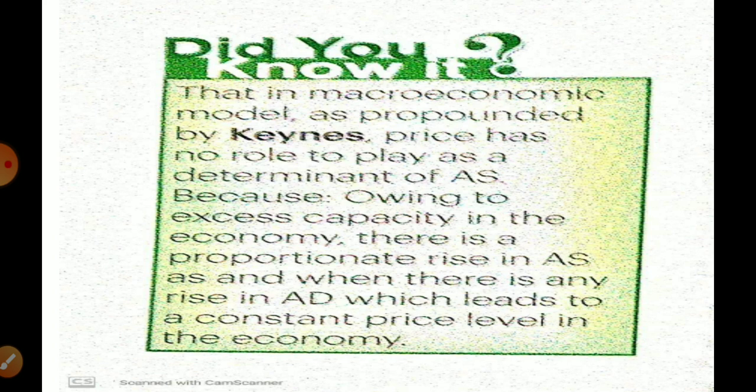In the macroeconomic model as propounded by Keynes, price has no role to play in the determination of aggregate supply. Whenever we define aggregate supply, we do not connect it with price. It is always represented in terms of income.